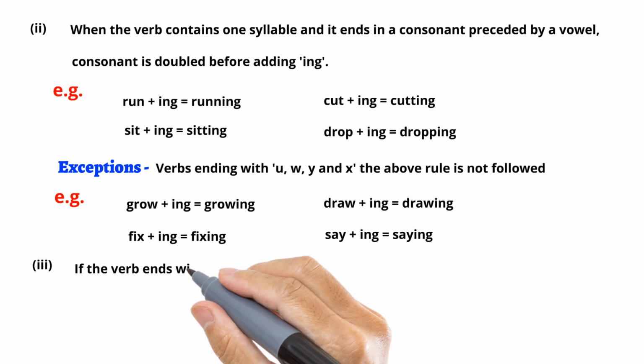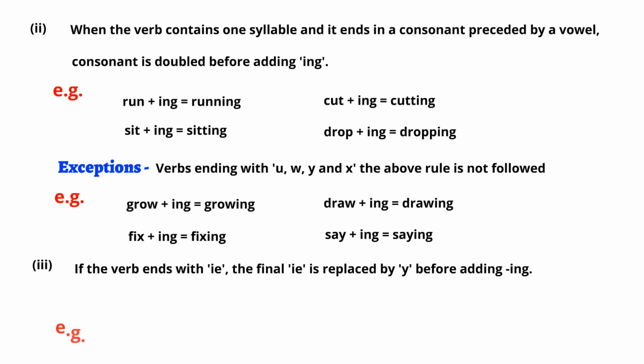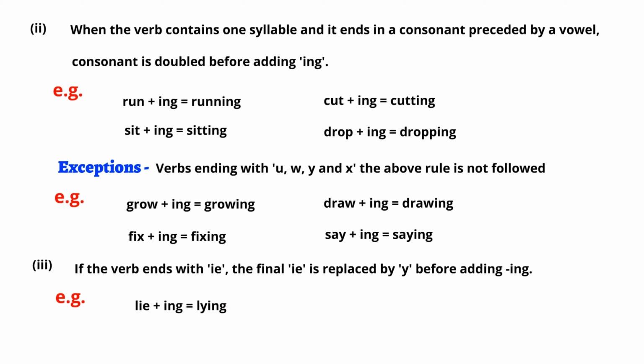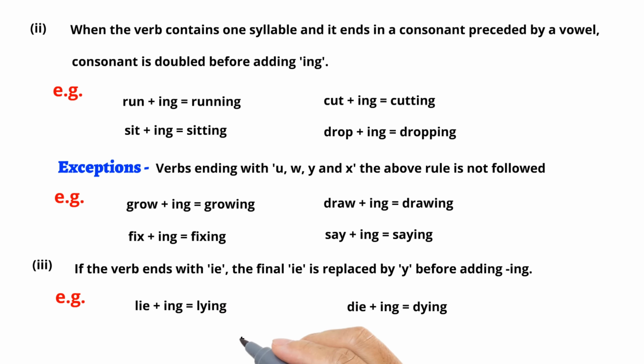If the verb ends with ie, the final ie is replaced by y before adding ing. Lie plus ing equals lying. Die plus ing equals dying. Tie plus ing equals tying.